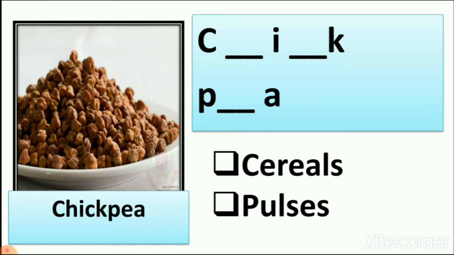Now which letters are missing in the spelling? Let's write C, H, I, C, K, P, E A. Chickpea. We learn about chickpea that we use in fast food also.